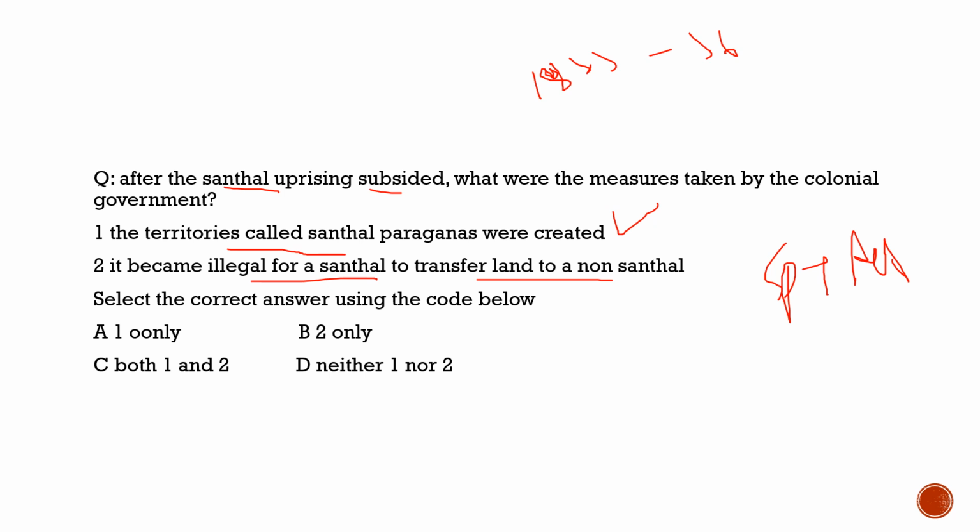So these two initiatives were brought in after the Santhal uprising subsided. So with respect to this question, the correct statement is both A and B, both 1 and 2. The correct option is option C.